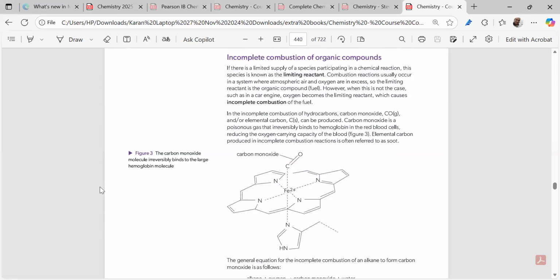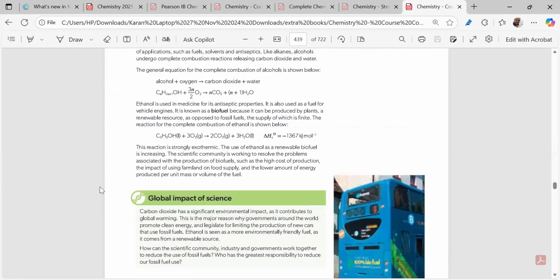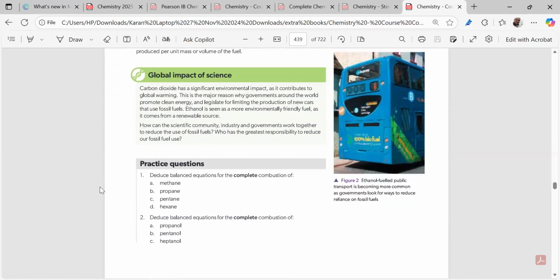In complete combustion, you have to know that it gives you carbon dioxide plus water, and carbon dioxide is a greenhouse gas. It is not lethal. Carbon dioxide is not a lethal gas, but it is a greenhouse gas. Greenhouse gases will be increasing the temperature of the Earth.